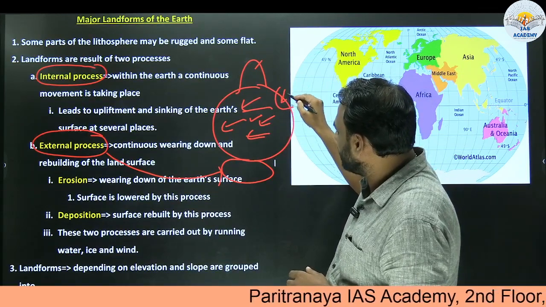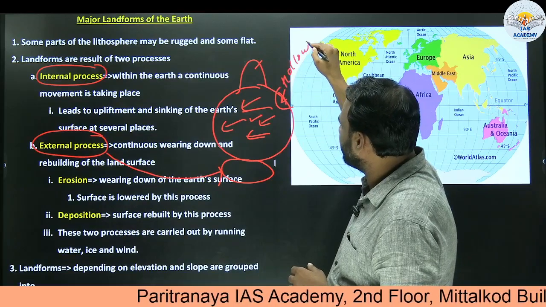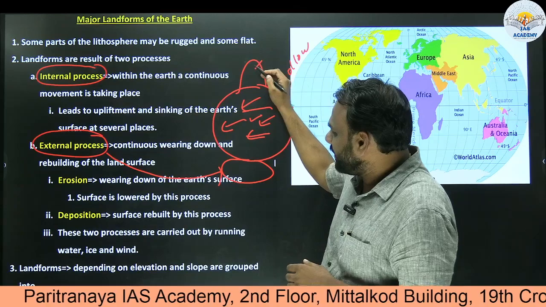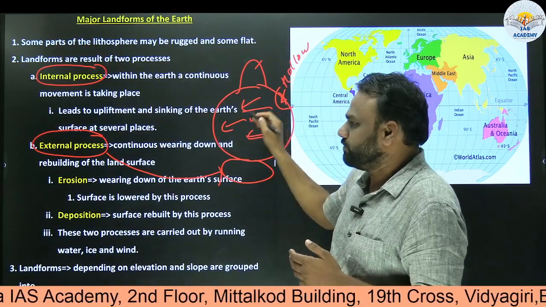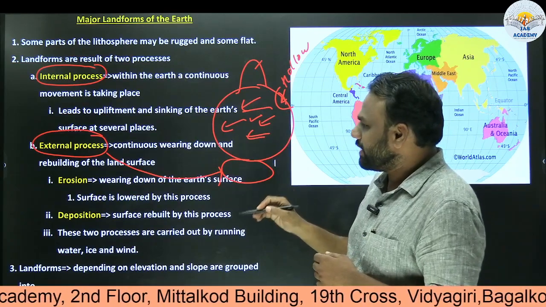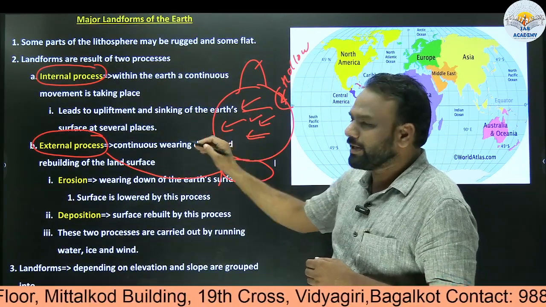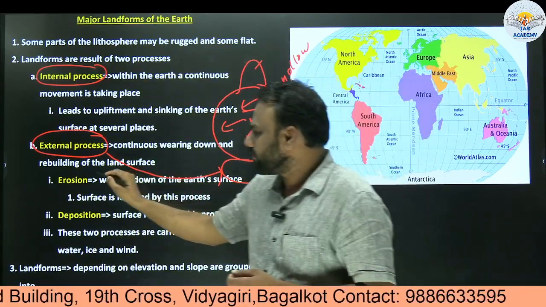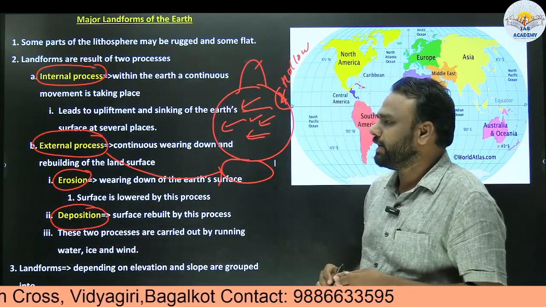So here at this place there will be a hollow. A hollow region will be created. So this upliftment and sinking of the earth might happen because of the internal process. Similarly, this upliftment and sinking might also happen because of external processes. So which are those external processes? Erosion and deposition.